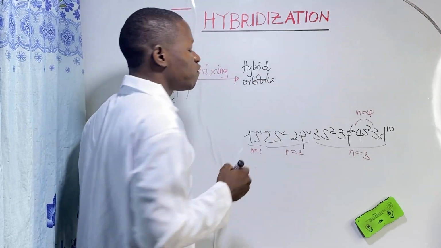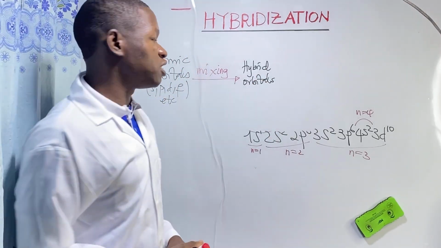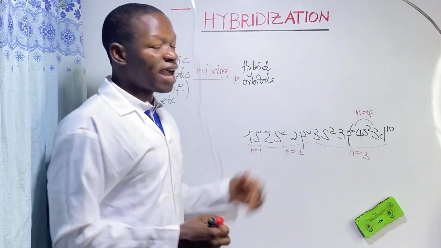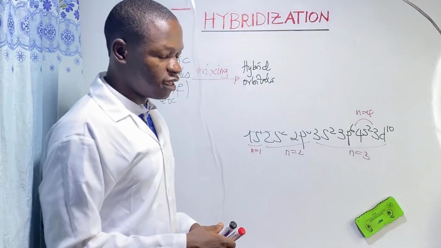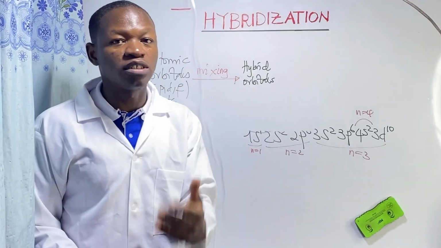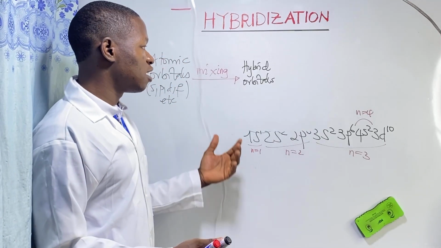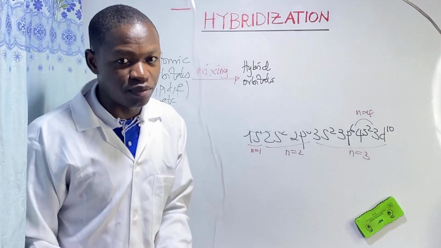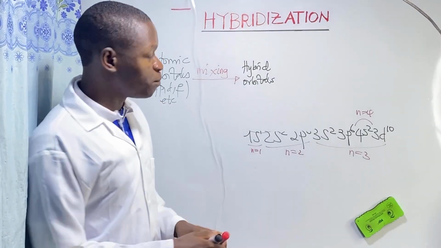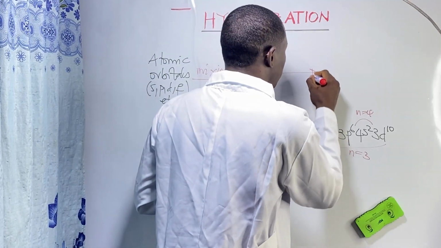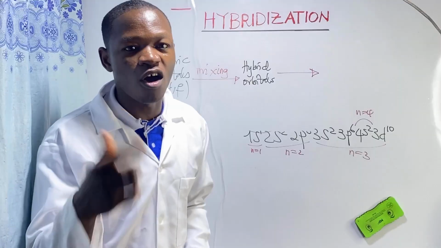Hybrid orbitals have the same energy. Now, the hybrid orbitals must do something, because we say that covalent bonds are formed by hybridization. And hybridization is this process. But something else must happen for us to have the final covalent bond. So the hybrid orbitals are going to do something further. And that thing is called what?